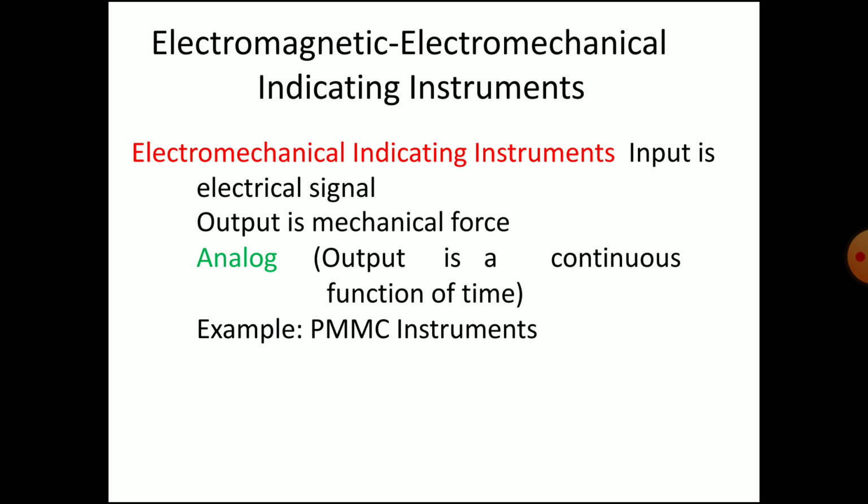So let us see the electromechanical indicating instrument. Electromechanical indicating instruments use an input electrical signal and give output as a mechanical force. So these are analog. Output is a continuous function of the time over a calibrated scale. For example, PMMC instrument, permanent magnet moving coil instrument.